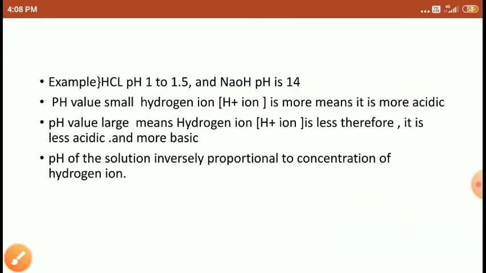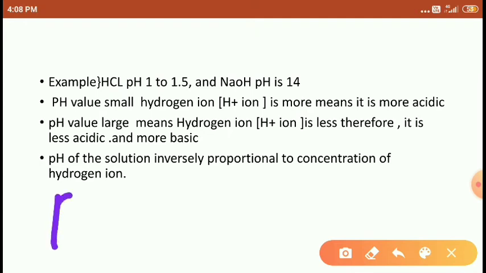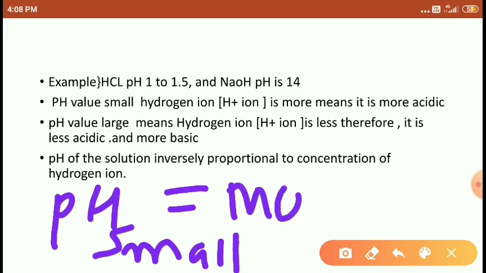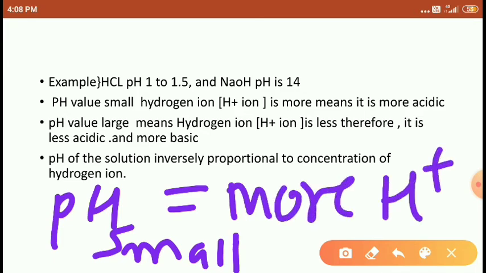Right, students? Okay, don't be confused. Here I will show you: pH value small means more H plus ions are present, so that's why it is more acidic.